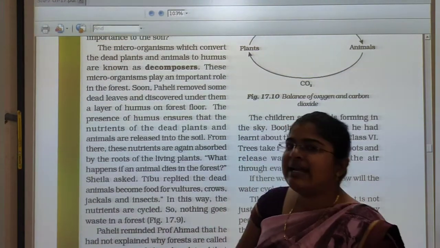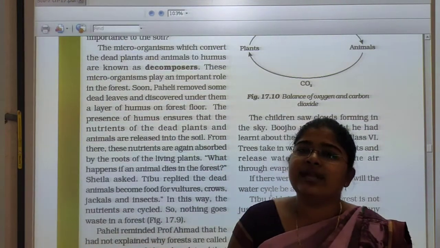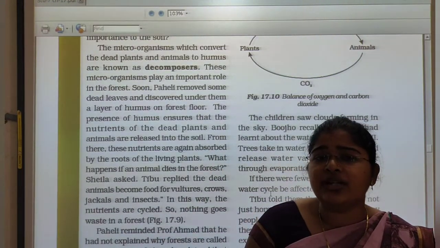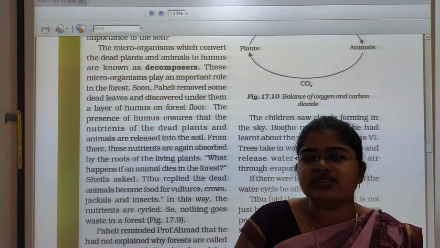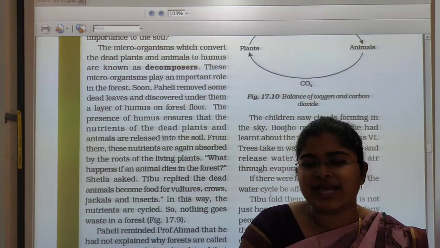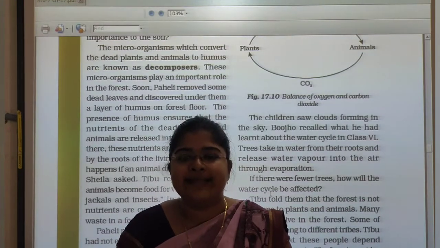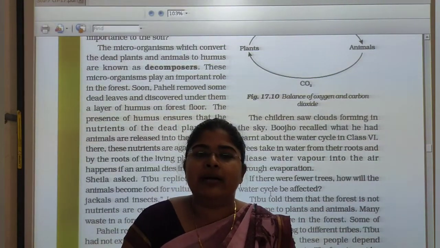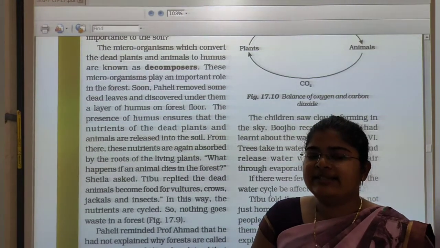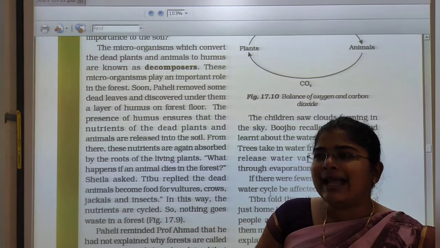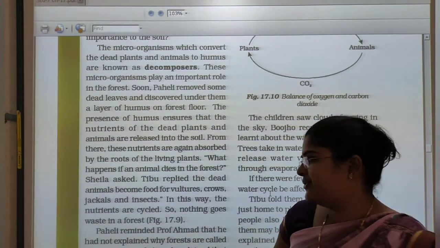So if dead plant parts are in the forest, they are decomposed into humus and ultimately stored in the soil, and plant roots take these nutrients. And if an animal dies in the forest, many omnivorous and carnivorous animals eat this dead animal, and some insects eat it. So directly or indirectly, there is no waste in the forest.